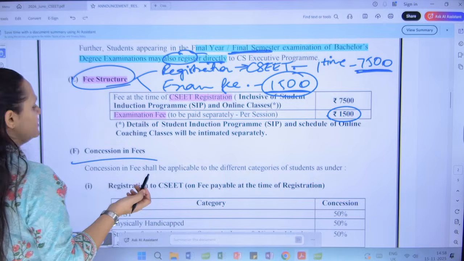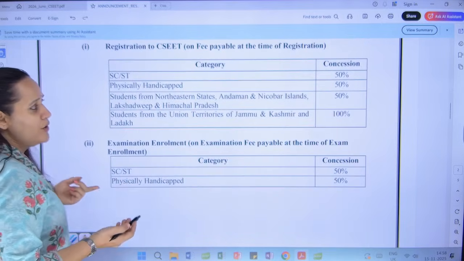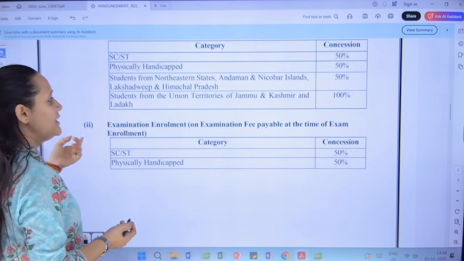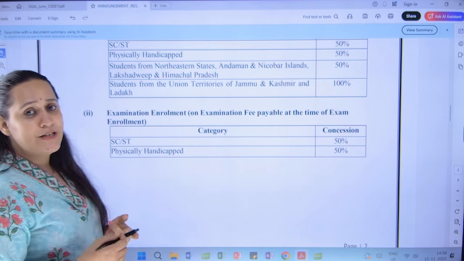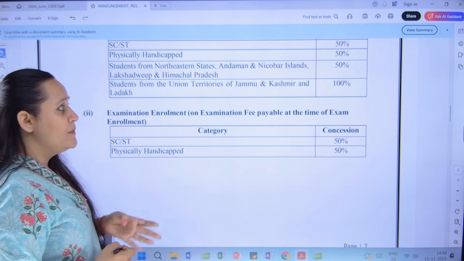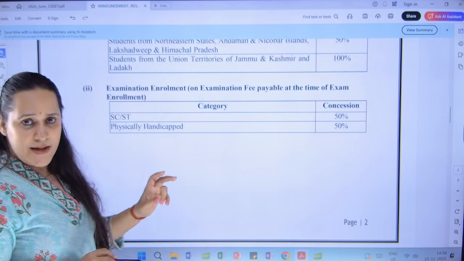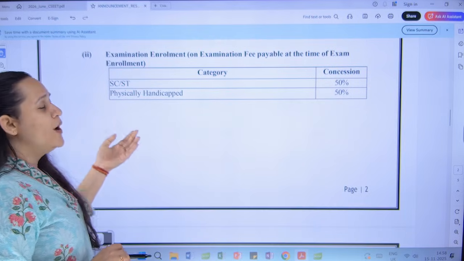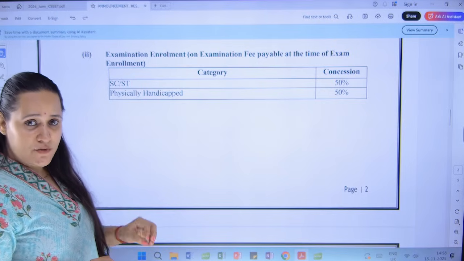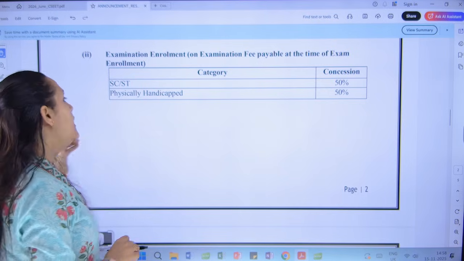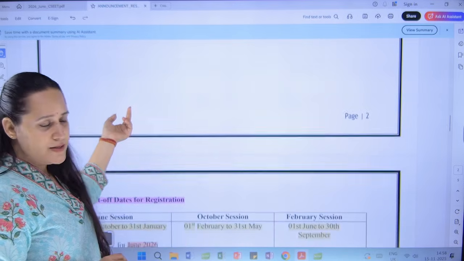Concessional fees are provided for certain categories of students. If you fall under any one of these categories, for SC, ST 50%, physically handicapped 50%, students from the northeastern region, Andaman, Lakshadweep, Himachal Pradesh 50%, from the Union Territory of Jammu and Kashmir and Ladakh 100% exemption is given. Same, if you have to pay the exam fees of 1,500, even in that concession will be given. If you are SC and ST 50% concession, if you are a physically handicapped person 50% concession is going to be given.